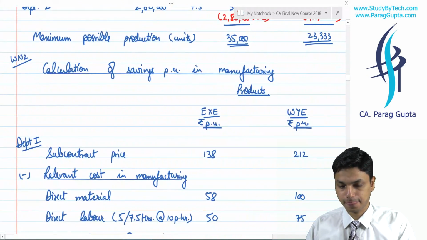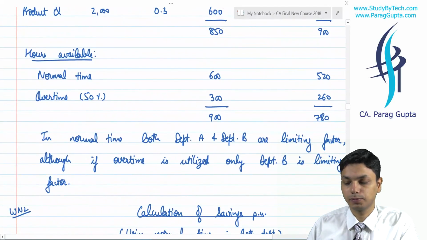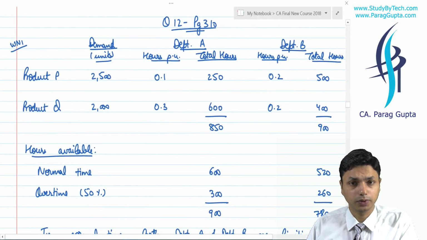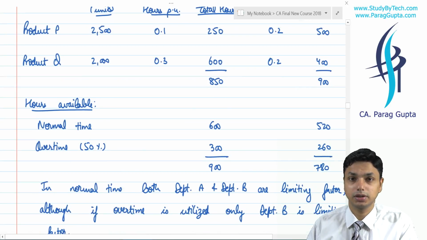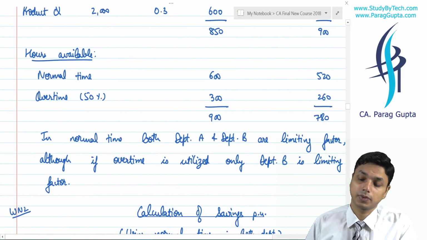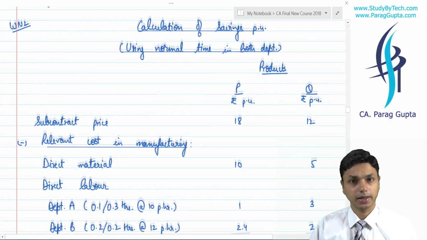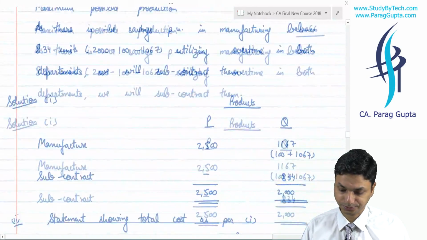Further, friends, we understood that for a case where we have more than one product and more than one key factor, we need to apply linear programming. We understood that there can be certain alternatives to linear programming, and if we are able to apply those alternatives, we shall definitely apply them.